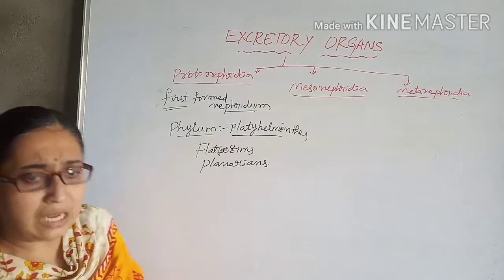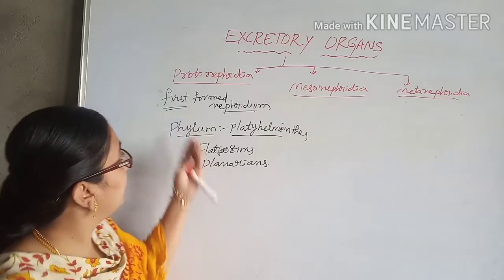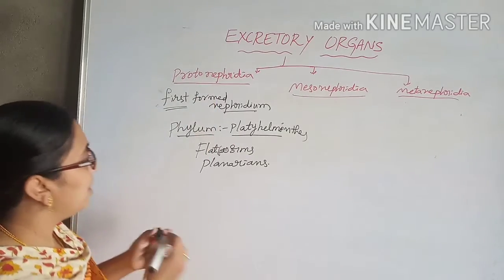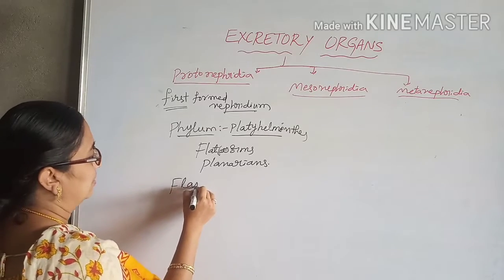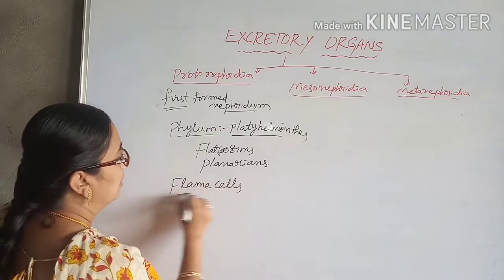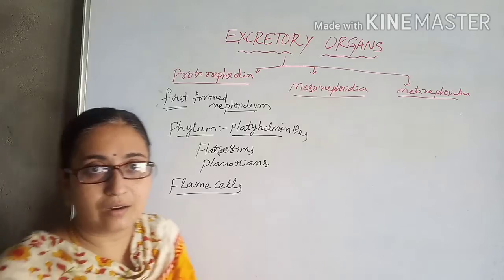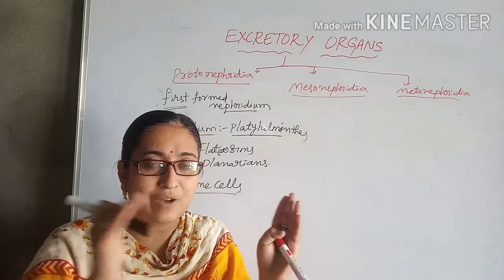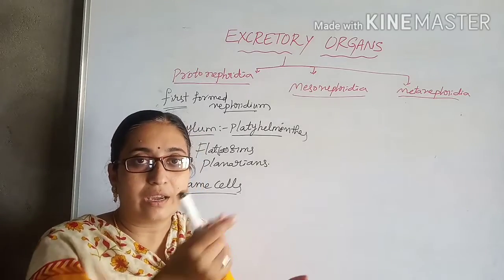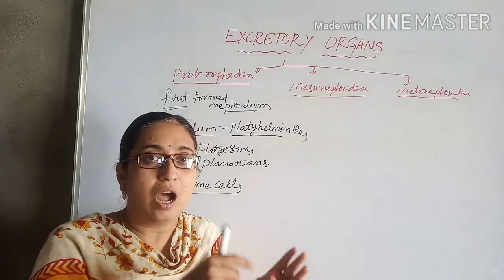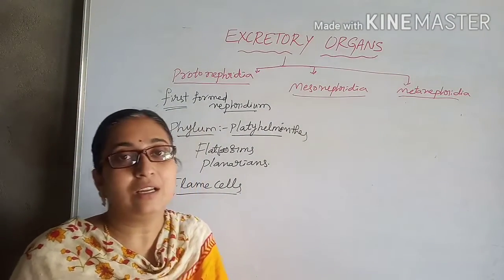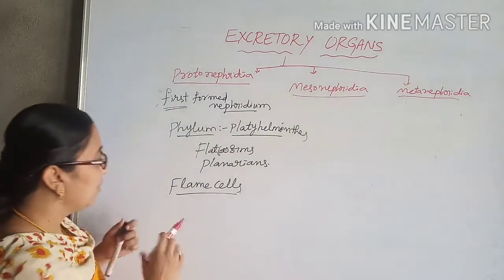Here these protonephridia are called flame cells because at one side the tubule is ended, or blunt or closed, and at the other side it looks like a funnel.